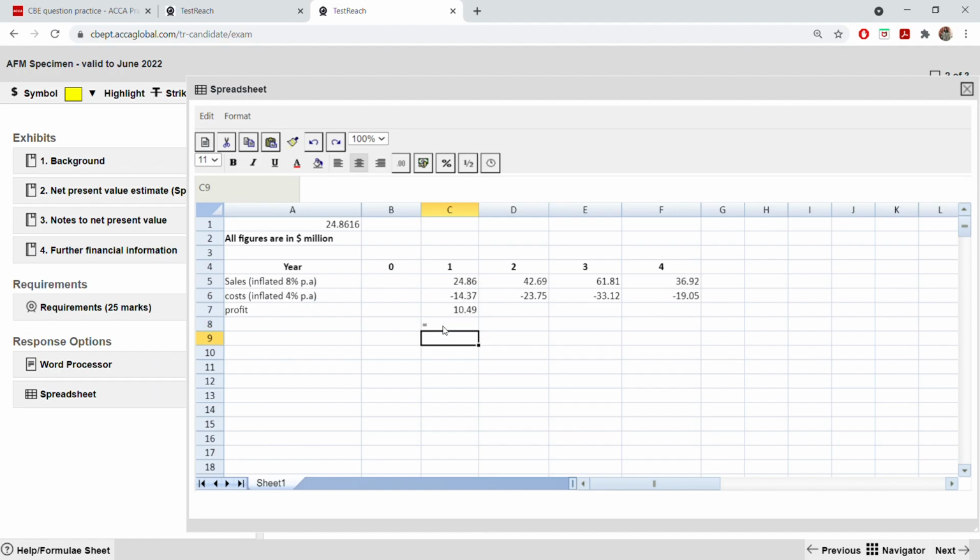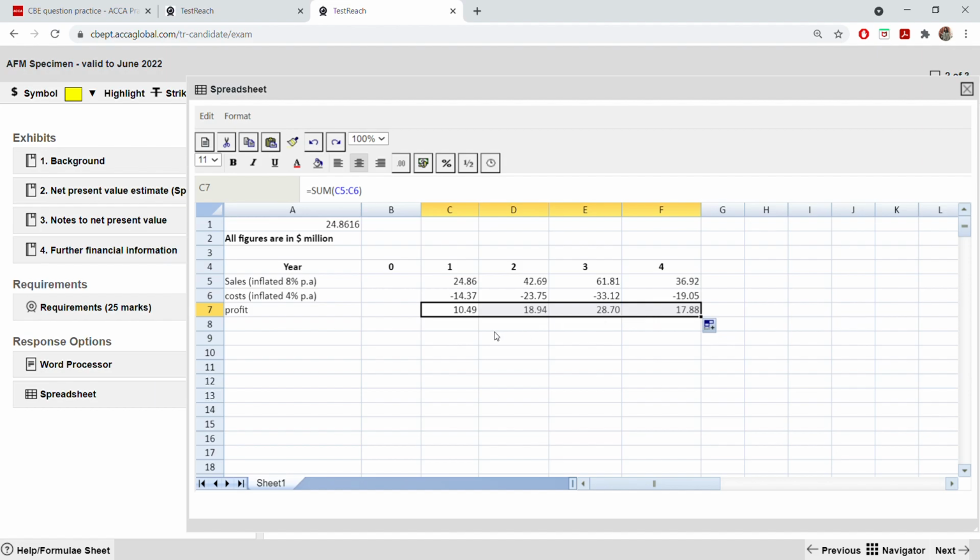Okay, let's see if you are taking this as minus. One might be taking this as minus because you'll be saying that sales minus cost. Let's do it that way also. So this minus this, so minus minus, it will be added instead because this is already in minus. If this was in positive figure, then you can take it as minus. So rather than do it as a sum function, and then you can drag it to the other side.